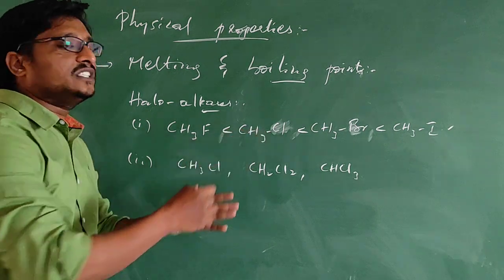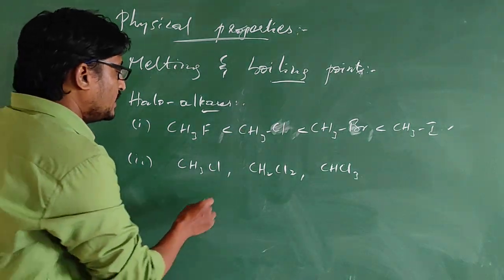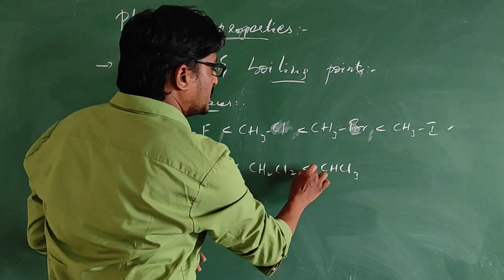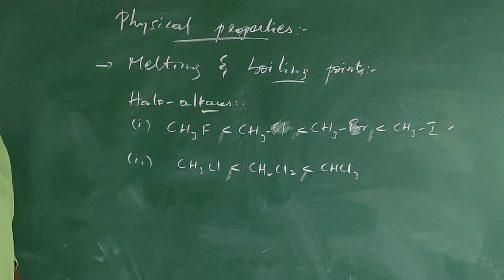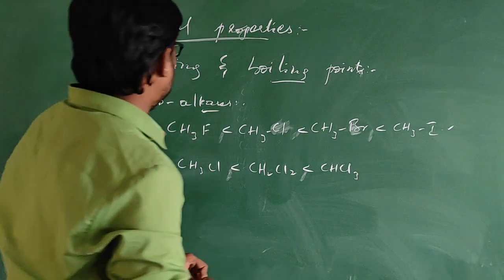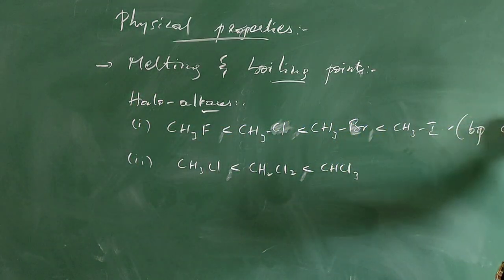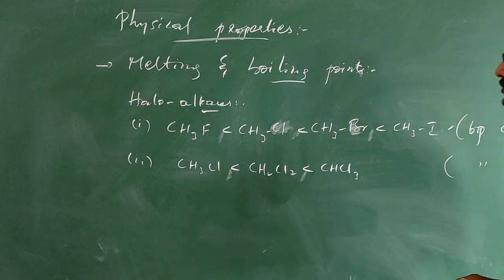When the number of halogens increases, the boiling point will also increase. CH3Cl will have a low boiling point when compared with CH2Cl2, and CH2Cl2 will have a low boiling point when compared with CHCl3. These are the boiling point orders.